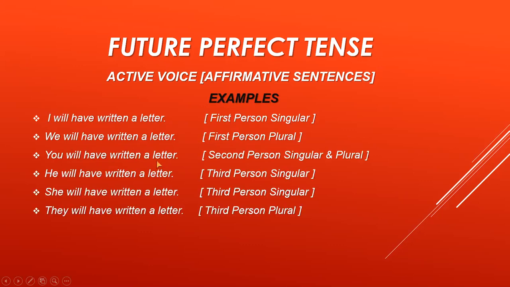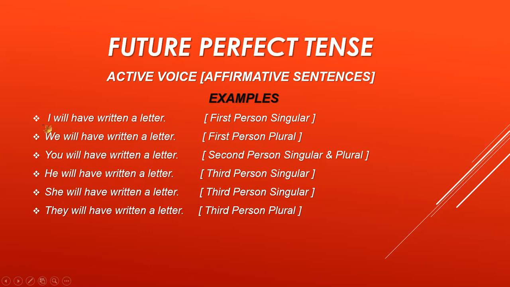Now some of the examples I am showing you for affirmative sentences here. I will have written a letter, full stop. We will have written a letter, full stop. These are the examples for first person singular and plural. Next example is, you will have written a letter, full stop. That is the example for second person singular and plural. Next example is for third person singular. That is, he will have written a letter, full stop. Another example for third person singular is, she will have written a letter, full stop. Now for third person plural, we have the example, they will have written a letter, full stop.